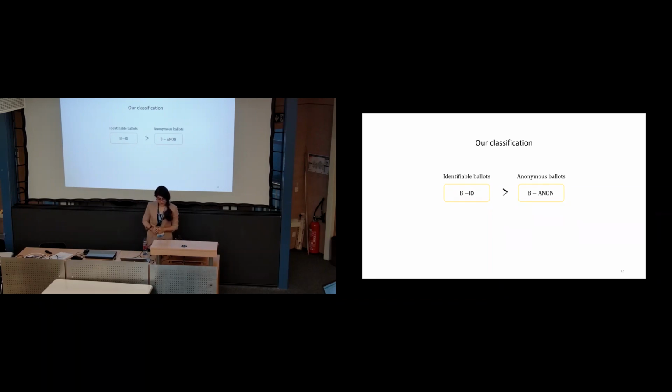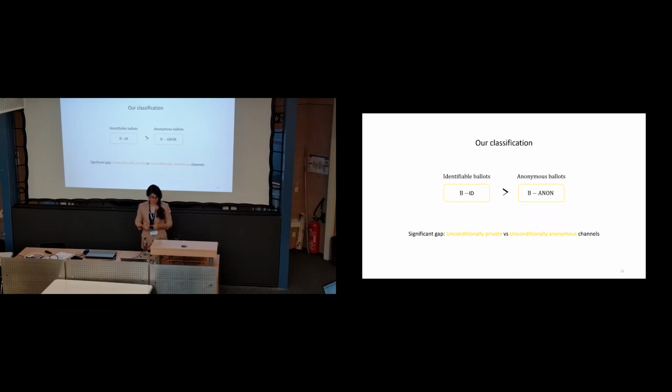And we argue that the general approach in the BID class is superior to the general approach in the BAnon class. Because there is a significant gap between the unconditionally private channels, which is used in the first class, and the unconditionally anonymous channel, which is used in the second one. The point is that both of these channels do not exist in the public key setting.